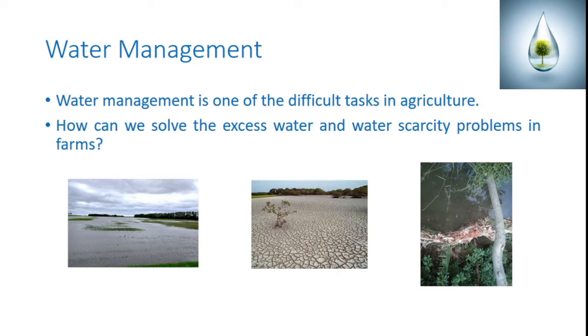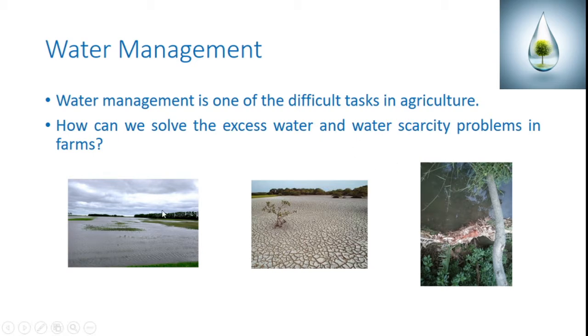These are all the problems available with agriculture, and also how do we stop the water and how do we irrigate the water to the field, which is also one of the important factors in agriculture. So water management is one of the important topics. How can engineers contribute their ideas to water management? How can we solve the excess water and the water scarcity problems in farms?